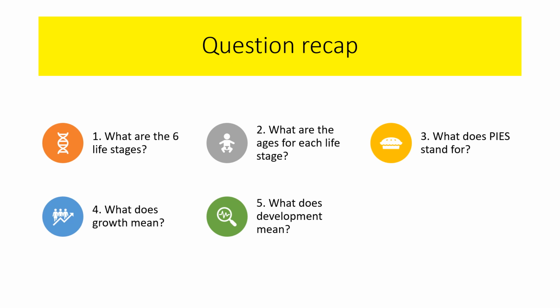Again, for question 3, pies is one of those that you need to know off by heart because it's referred to a lot during the course, and pies stands for physical, intellectual, emotional and social. And although we look at them separately in our lessons, remember that we need to think about them all together. So physical often links to intellectual, for example, emotional to social, and so on.